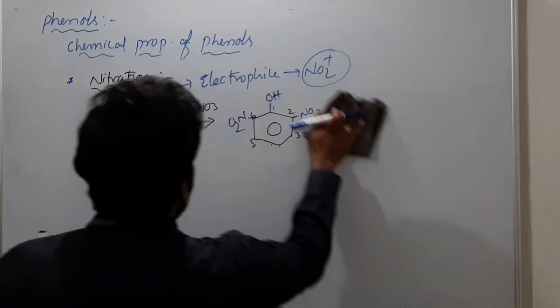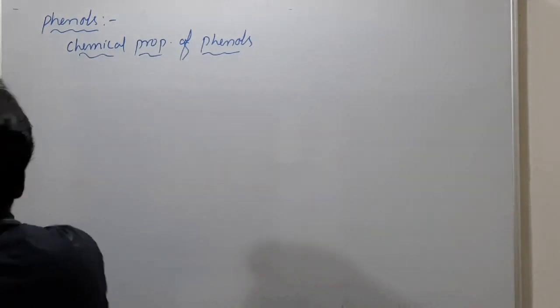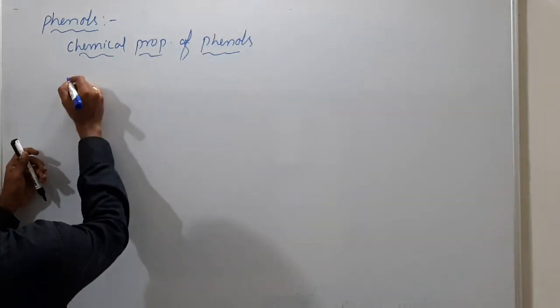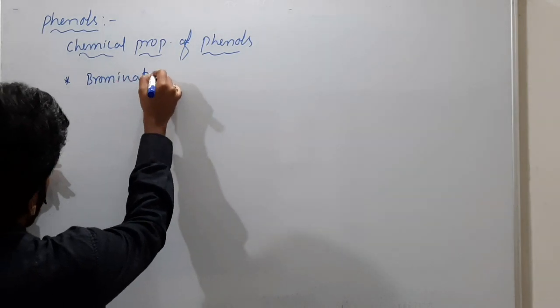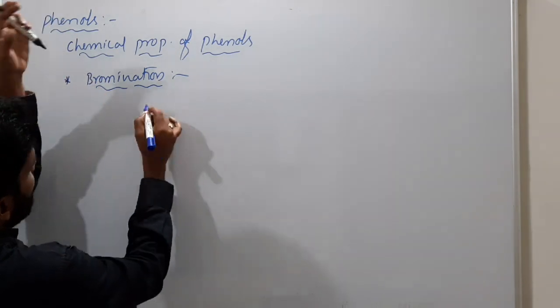Very important. Halogenation means bromination. There also Br+ or Cl+ is the electrophile. Do you remember? So the next one is bromination. Here also, same story.